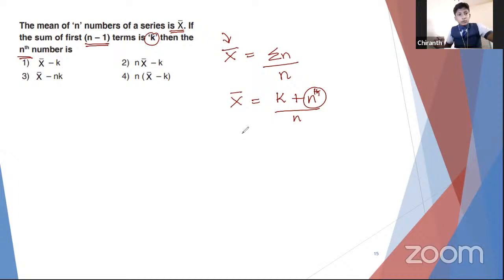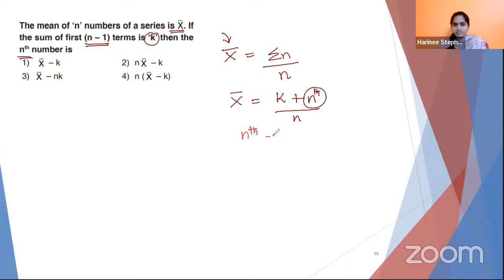The fourth option. Okay, I think there is a small mistake we have made. First, n goes to the other side. So x bar into n is equal to k plus nth term. Then k goes to the other side. X bar into n minus k. So which option is right?